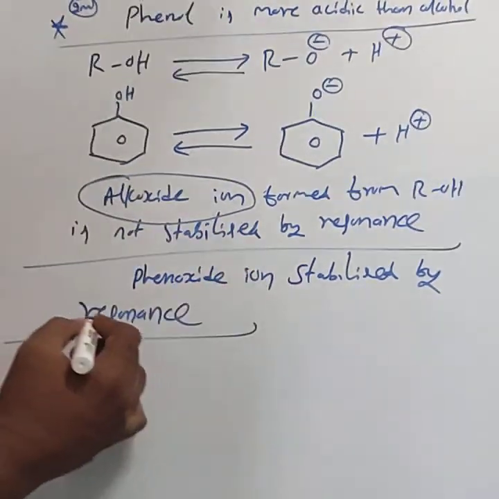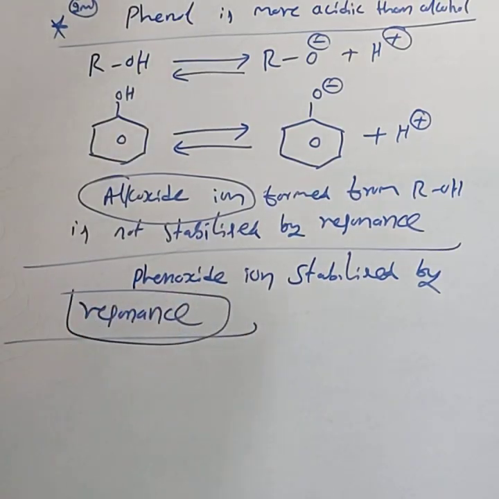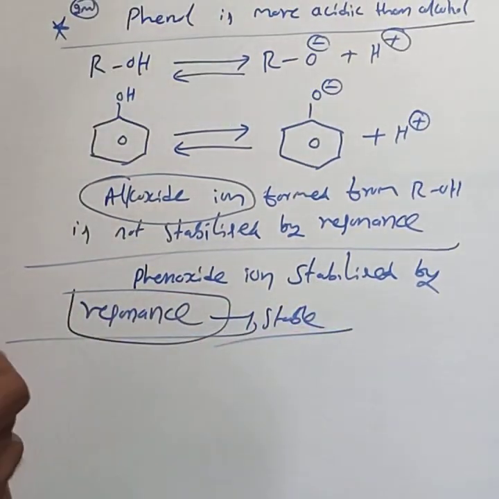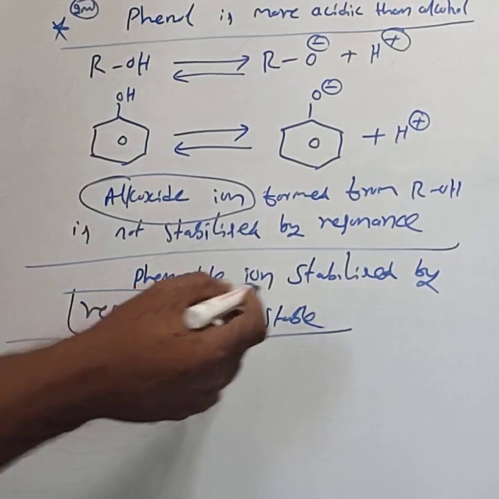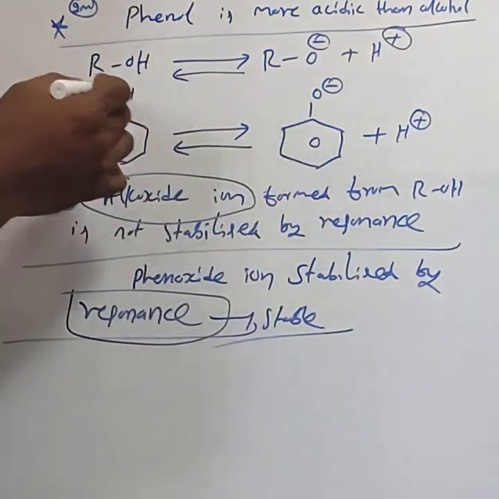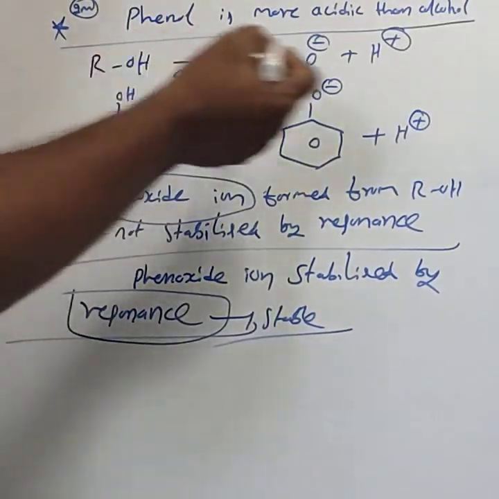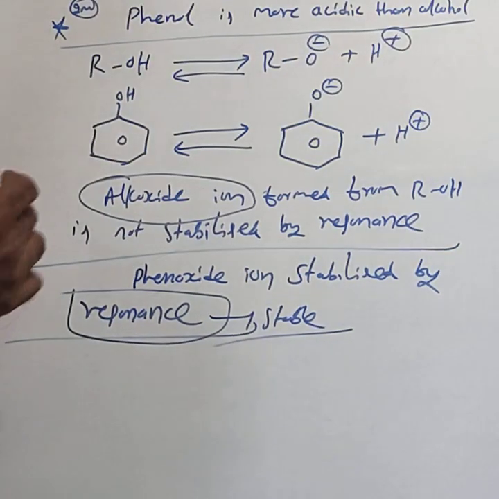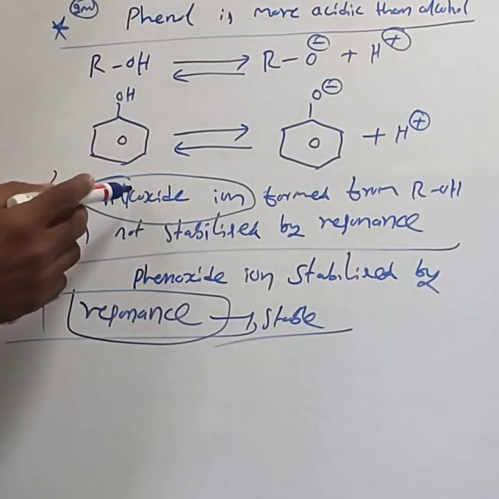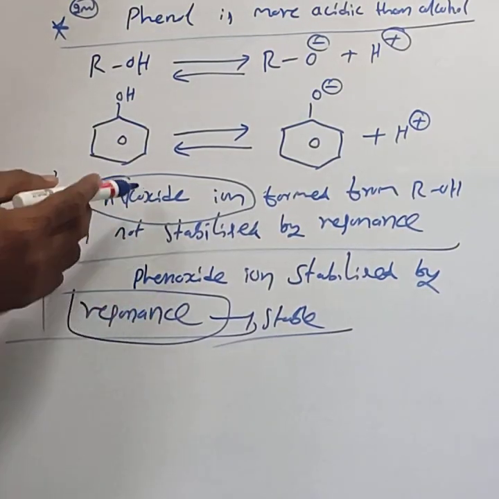Higher the number of resonance structures for any compound, if you write more number of the resonance structures, then that compound is said to be the more stable. Higher the number of resonance structures, higher will be the stability. If phenoxide is more stable, means phenol becomes unstable, it can easily lose the proton. This is the important point. Just for 1 mark reason, you write this explanation.